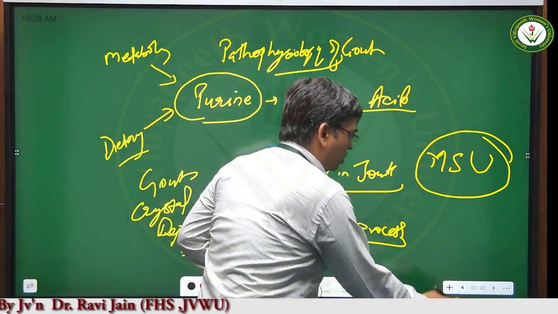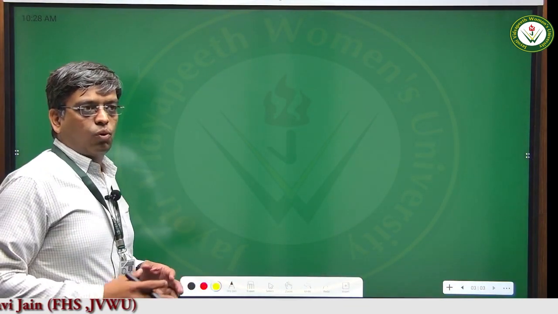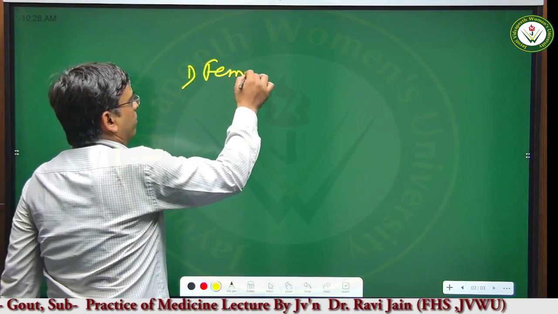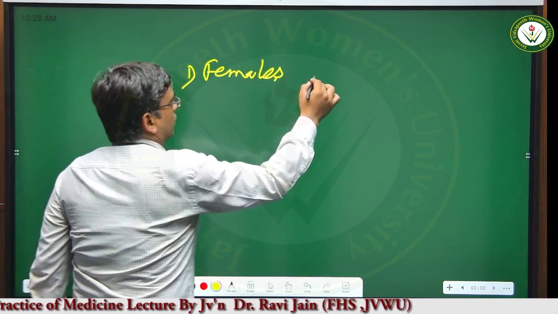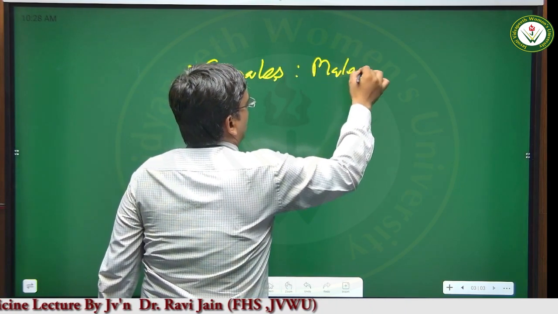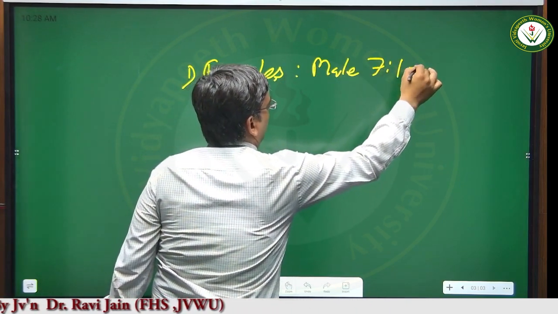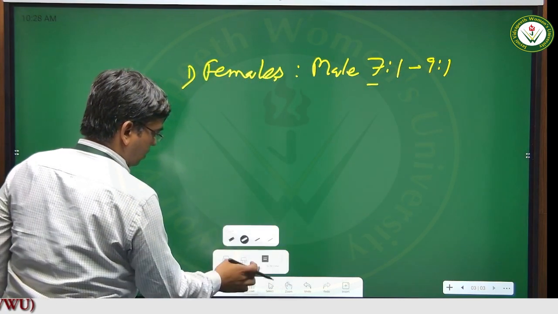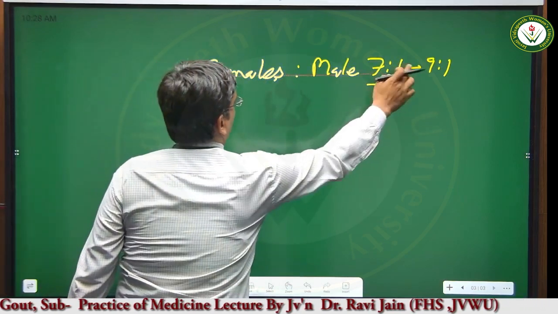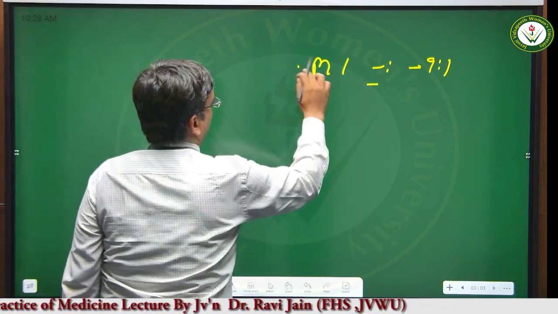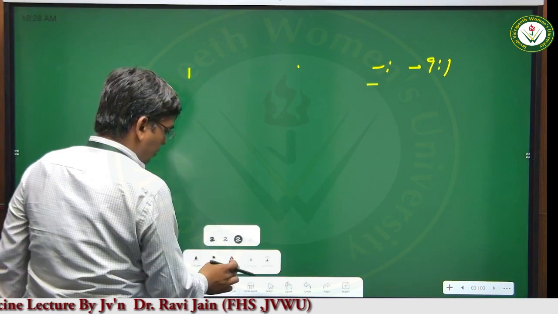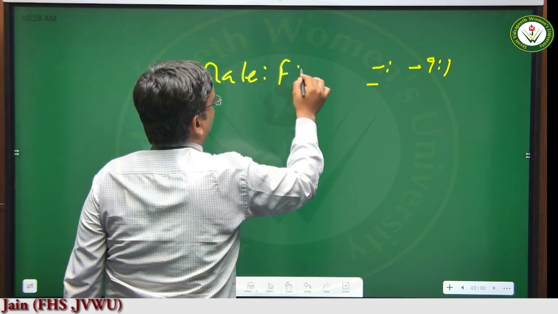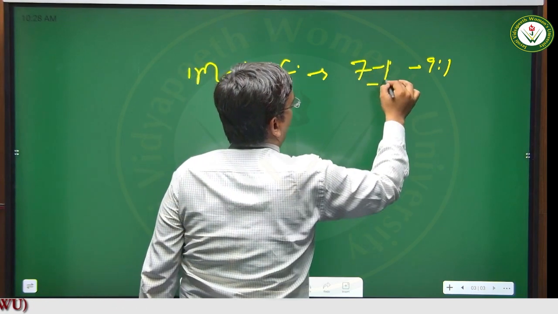Now, who are the individuals that are prone to development of monosodium urate crystal deposition disease? The male to female ratio is 7:1 to 9:1.